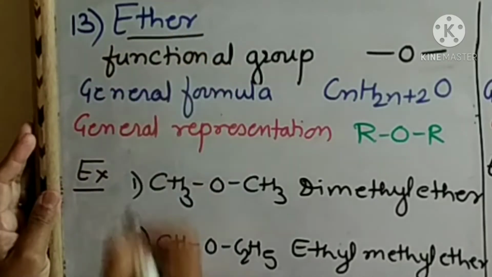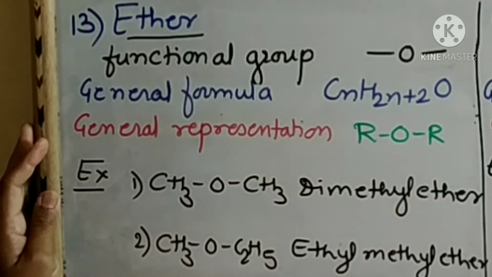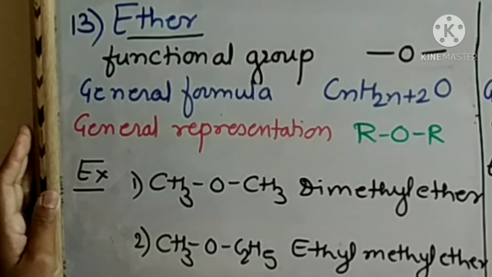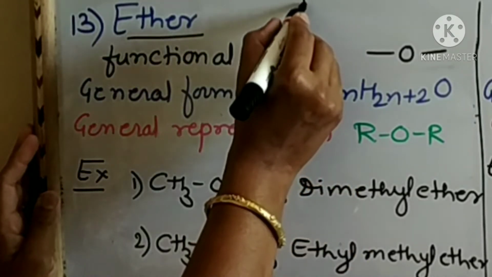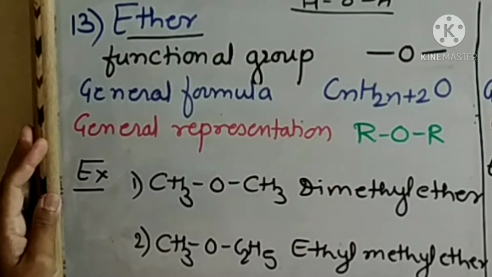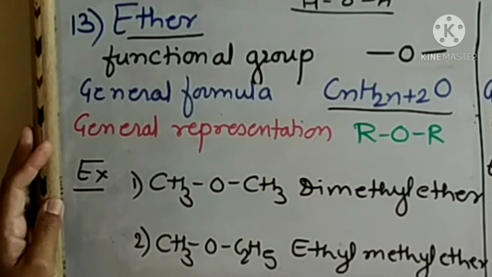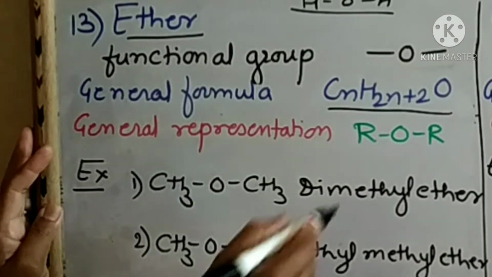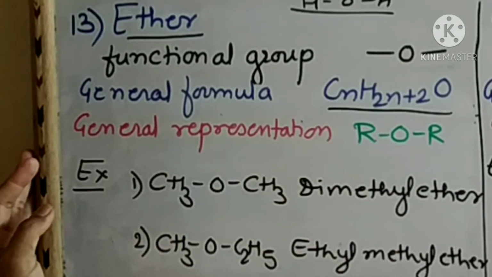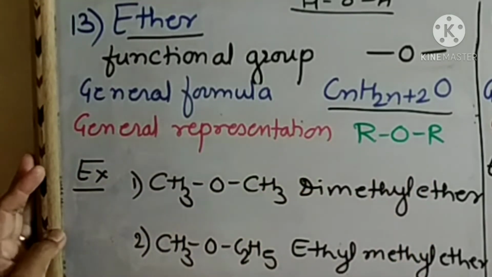Number 13, ether. Functional group of ether is O. Ether is the derivative of water in which two hydrogen atoms from water are replaced by alkyl groups. Now the general formula of ether is CnH2n+2 O. In ether, this oxygen atom is bonded to two alkyl groups. Therefore, general representation is ROR.